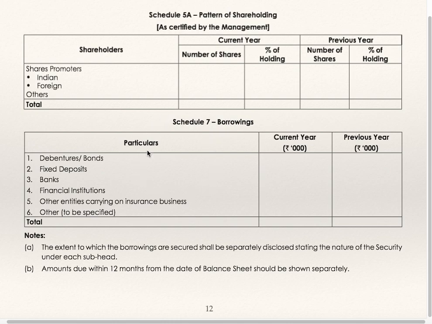Borrowings from various sources are to be shown, like debentures and bonds, fixed deposits, borrowing from banks, borrowing from financial institutions, borrowing from other entities carrying on insurance business, and other borrowings to be specified. Then take the total. This total will directly go to the balance sheet. The extent to which the borrowings are secured shall be separately disclosed, stating the nature of security under each subhead. Amounts due within 12 months from the date of the balance sheet should be shown separately.